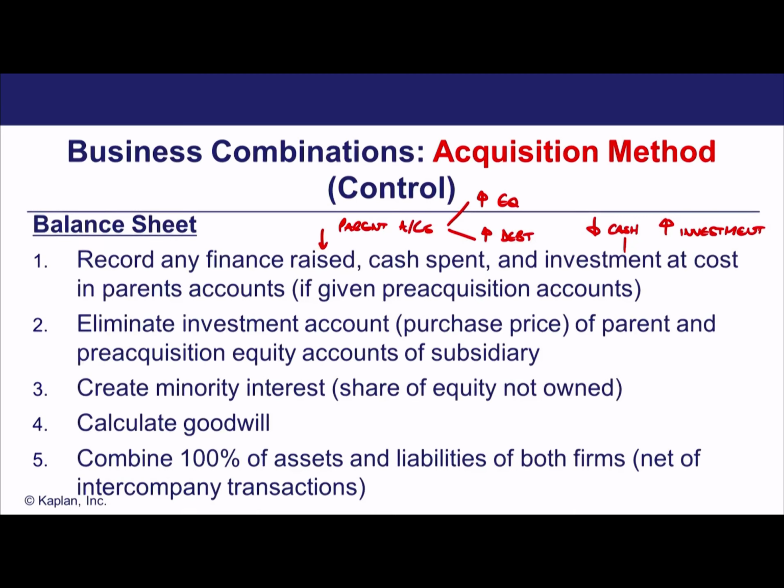Remember, in the group accounts, what we're going to do is show goodwill and essentially the net assets that we've acquired post fair market value adjustments. Now, if you're going to show net assets and goodwill and the purchase price, you essentially would double count everything. So we're going to eliminate the purchase price in the group accounts and show assets and liabilities instead. Okay, so notice that's that step there. Eliminate the investment account. Remember, in the parent company, we've got the purchase price, but that does not appear in the group accounts.